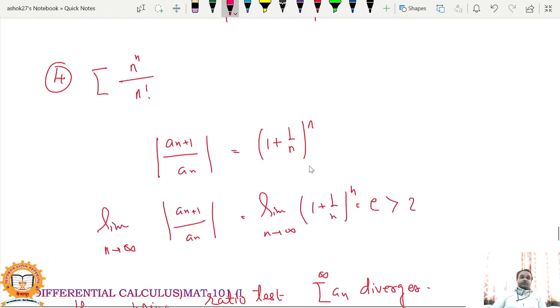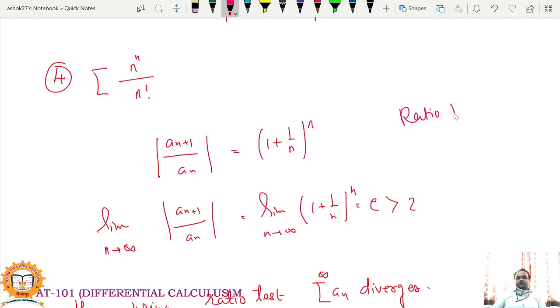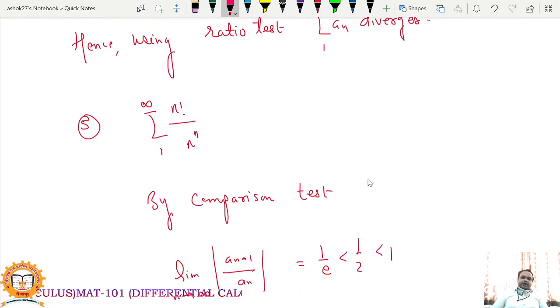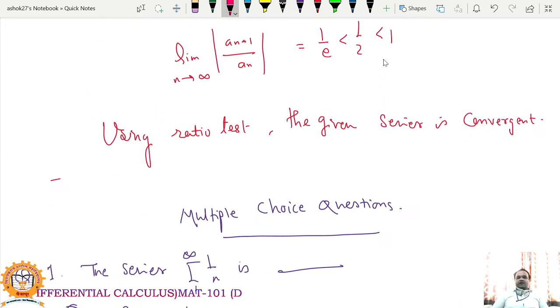Next, n raised to n upon n factorial. Here again you are using the ratio test. You check convergence, and the limit is greater than 2 and therefore this series is divergent. Then n factorial upon n raised to n. Again you are using the ratio test. The limit is half, which is strictly less than 1, and therefore this series is convergent.